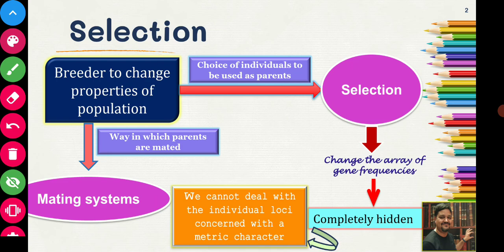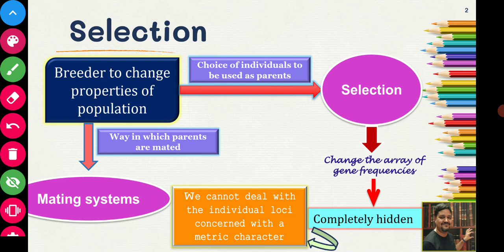So how will he change the properties? Properties means, suppose the cows on the farm he has produce an average of 5 liters of milk. Now he wants to change the properties of the population, that means he wants to increase milk production. His aim is to get an average of 10 liters of milk from that farm. So how will he change the properties of the population?